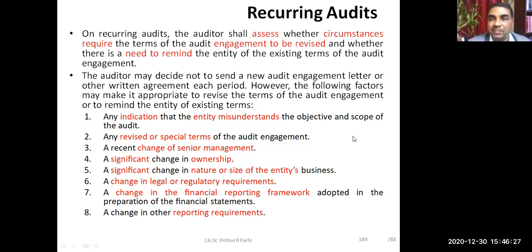If there is any change in the financial reporting framework, then also there is a requirement, or if there is any change in other reporting requirements. Suppose earlier something was not applicable, CARO was not applicable, and now CARO is applicable. That is the Companies Auditor's Report Order. So some new things have become applicable. Or a tax audit, an audit under income tax law, earlier was not there, but this year it is applicable to the client. So if there is a change in reporting requirement, the auditor might think there is a need to send the engagement letter, even if it is a recurring one. Did you understand the situation?